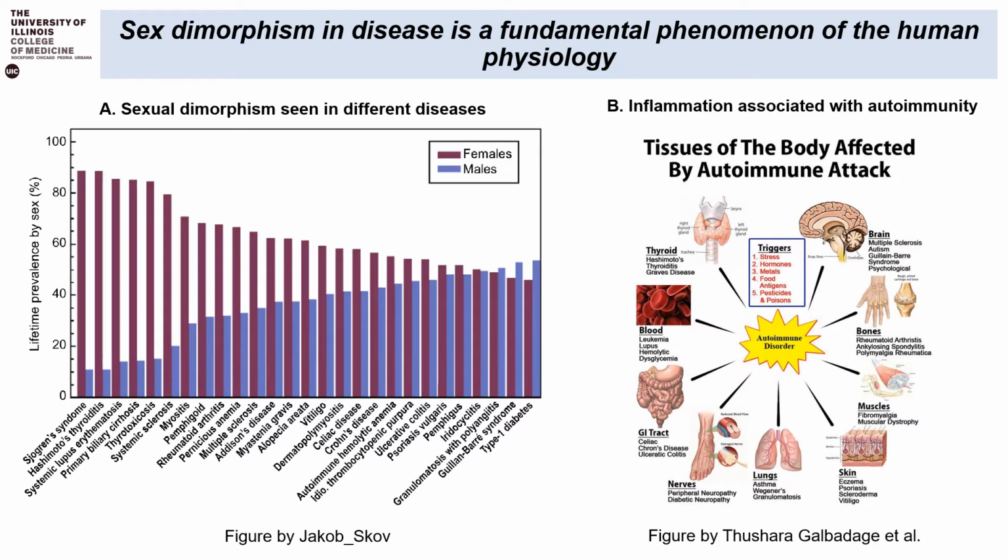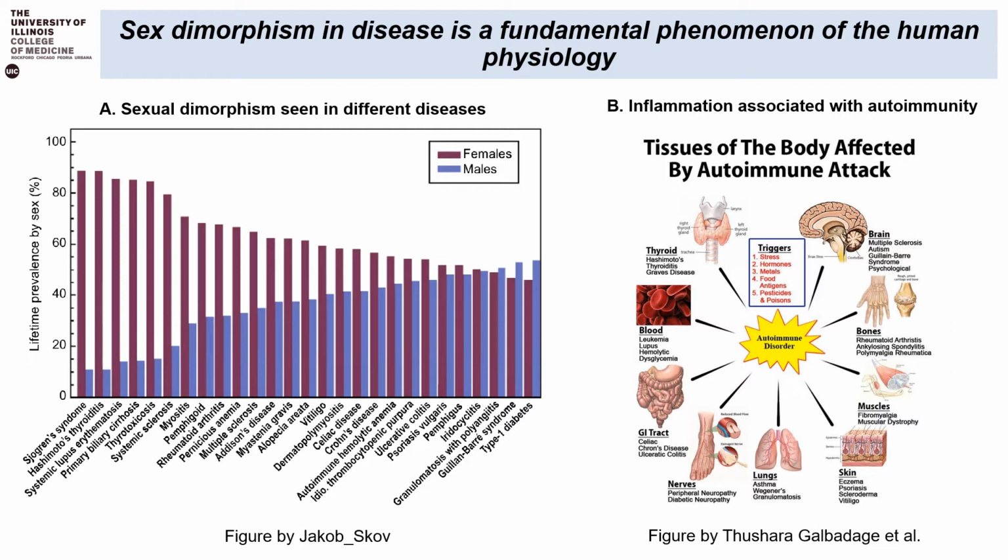One of the subjects of discussion for today's presentation is sex dimorphism. Sex dimorphism in disease is a fundamental phenomenon of human physiology. Figure A on our left depicts the prevalence of sexual dimorphism seen in different diseases. This is particularly true for autoimmune disorders as well, since in most of them the prevalence of sexual dimorphism is quite significant. As we can see, the incidence of the disease is higher in females compared to males. For example, in systemic lupus, the ratio of incidence between females and males is 9:1.